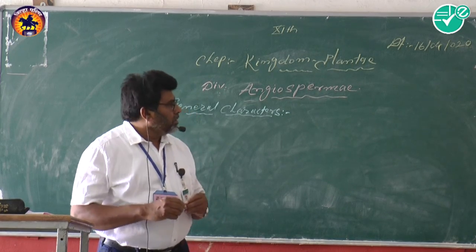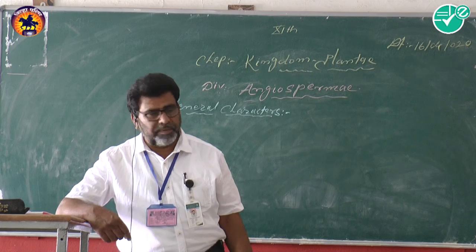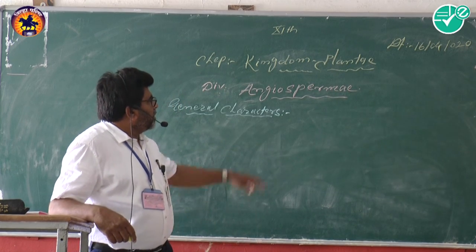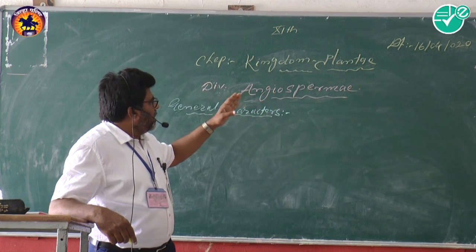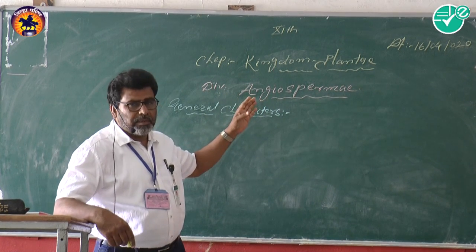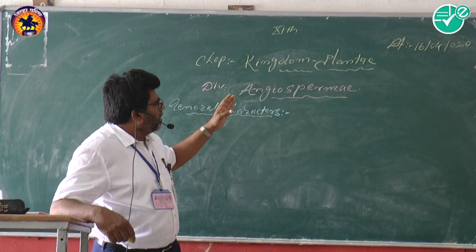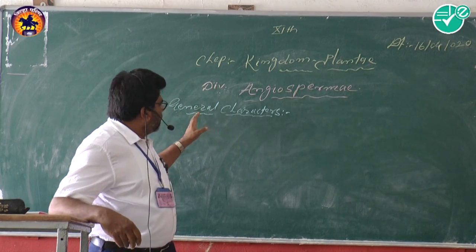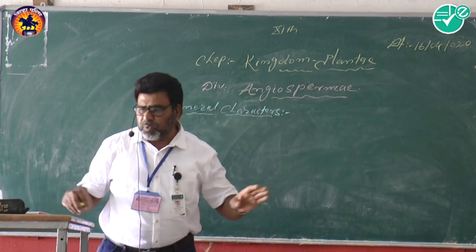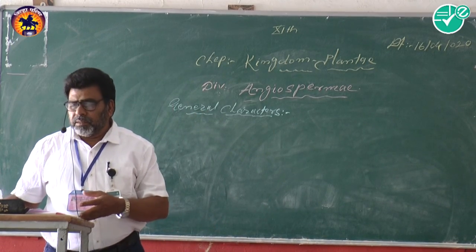So, dear students, today we will continue from our previous chapter, Kingdom Plantae. The last division of this Kingdom Plantae, from the phanerogams, is the angiosperms. So, the general characters of the angiosperms we will see today.